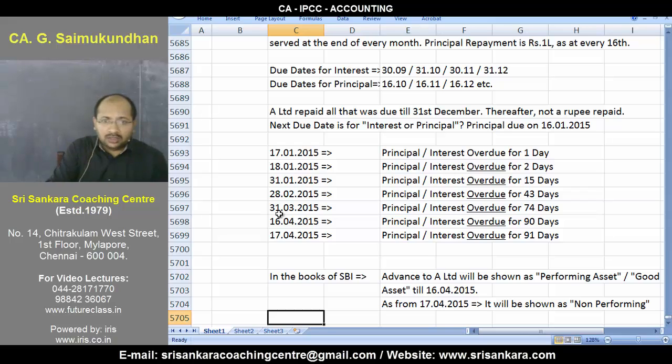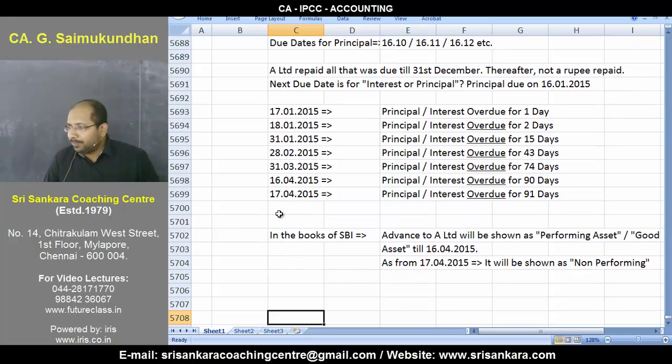Everybody, so what is good and what is doubtful, or what is performing and what is non-performing? We have one single idea called the 90-day cutoff period. Fair enough? This is your general loan. It can be any installment. Don't think that it is only interest or only principal. It can be either interest or principal or a combination. If any due is not paid, this is automatically deemed a default, and then you start counting your 90 days. Clear, guys? Remember this particular rule. Shall we move on?